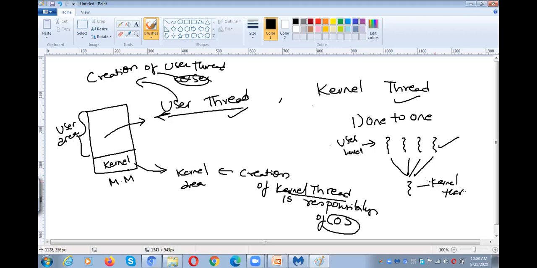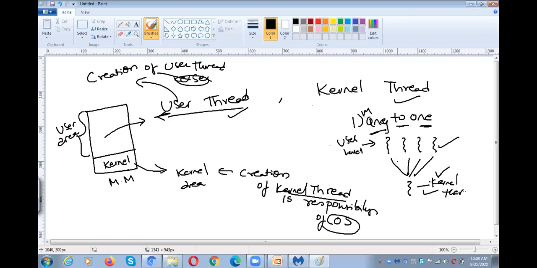So these are user level and this is a kernel. How many are there? Multiple user threads and only one kernel thread. That is the reason why it is many to one. Many to one means many user level threads to a single kernel thread.